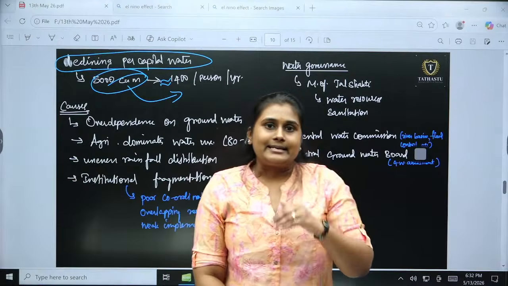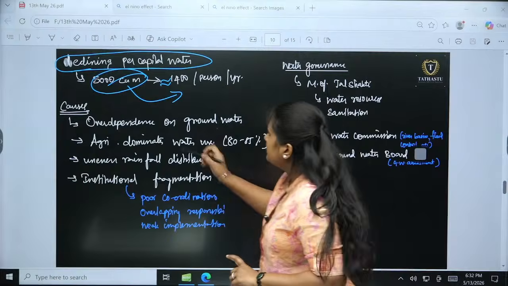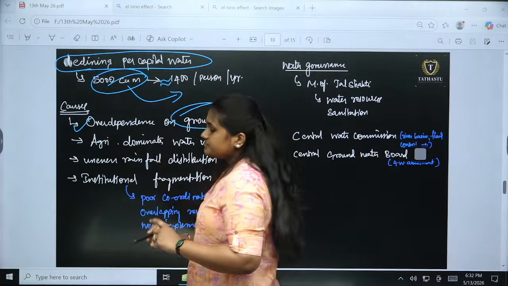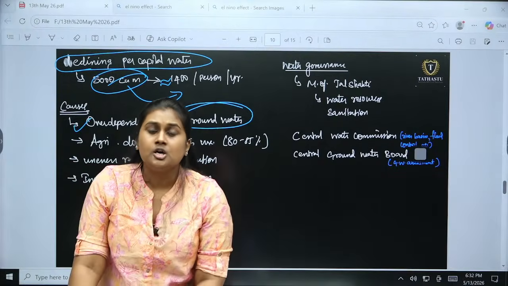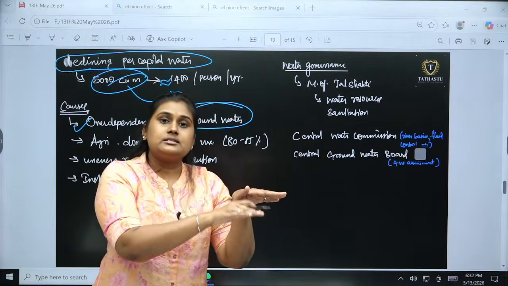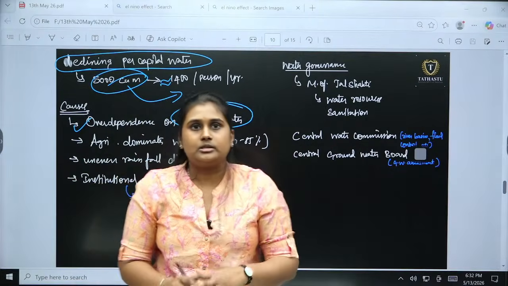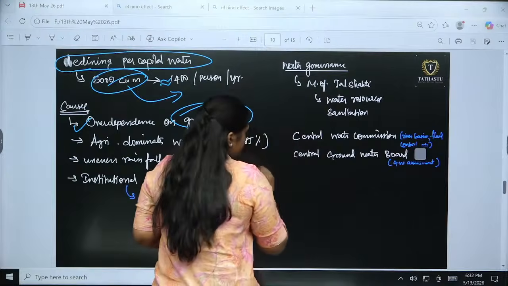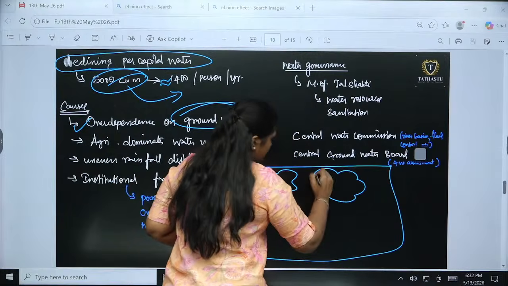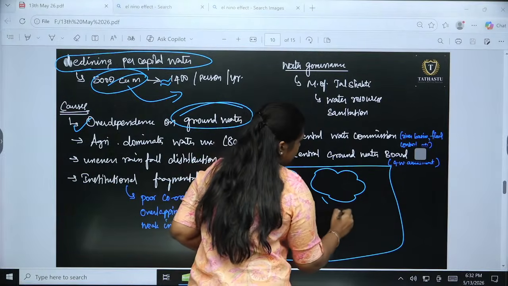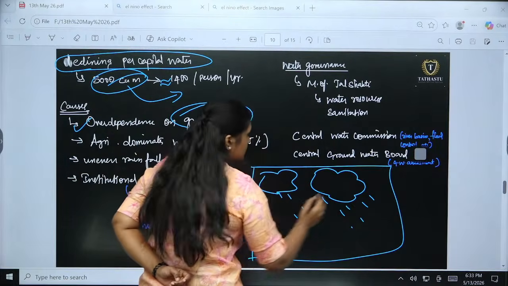There is a decline, and the reasons for the declining per capita water, the first one, is over dependence on groundwater, submersible motors. We keep on fetching water from the groundwater, and the groundwater table keeps deteriorating. We are not restoring the water. That is a major issue. See, if you are using something, precipitation is there. This is my house.